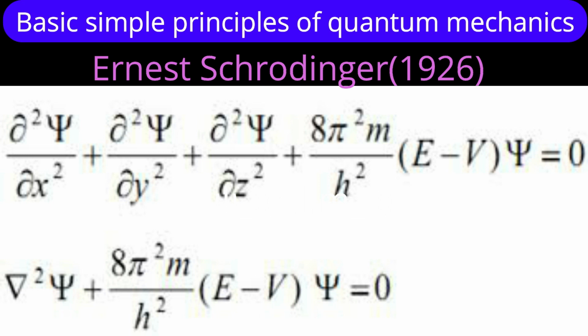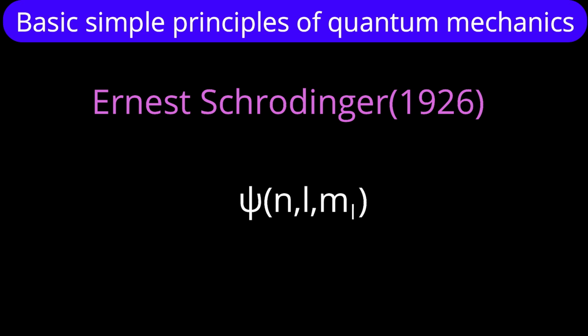To solve this equation, we need three quantum numbers. Those three quantum numbers are not random or arbitrary; there are reasons for them. The quantum numbers needed to describe psi are the principal quantum number n, the azimuthal quantum number l, and the magnetic quantum number ml. That's a triplet: n, l, ml.